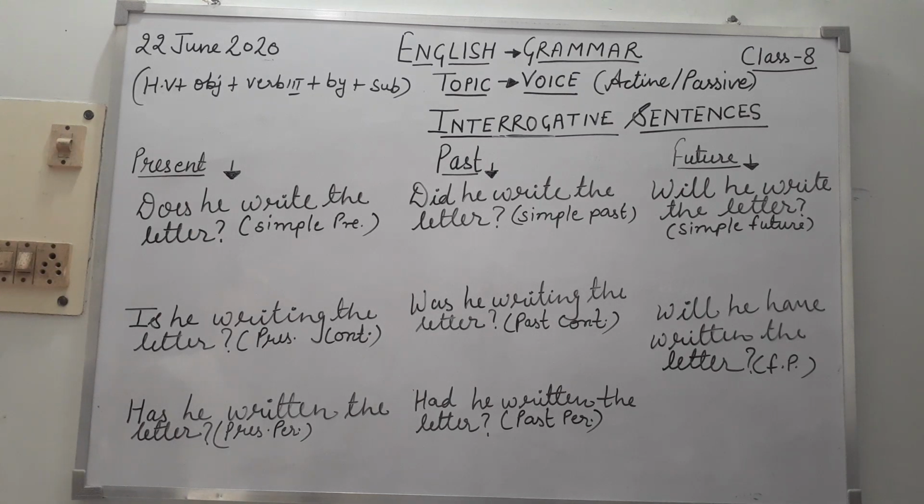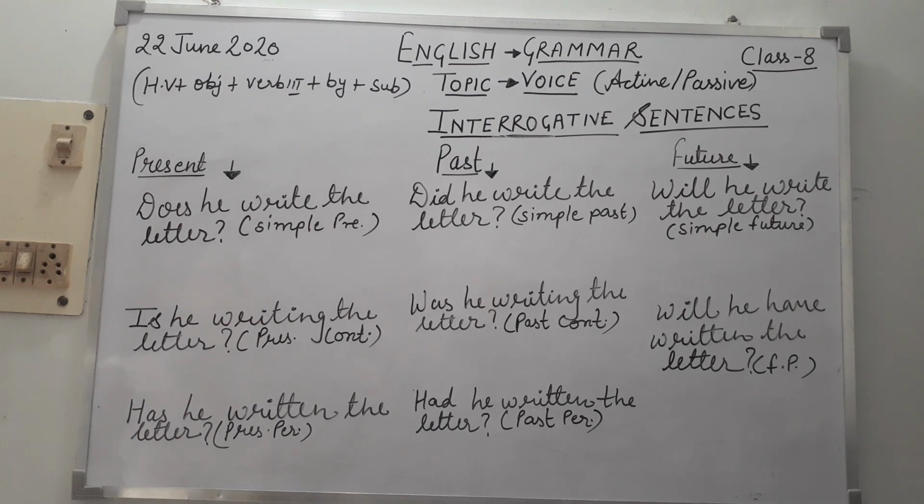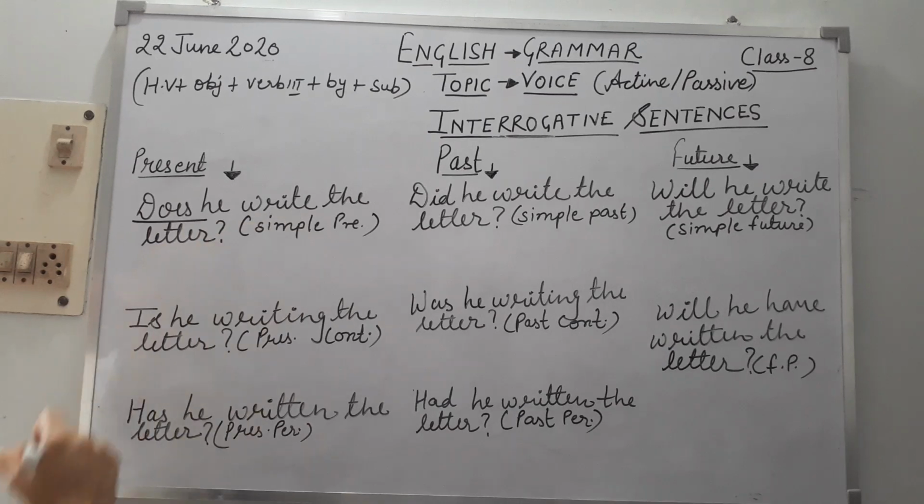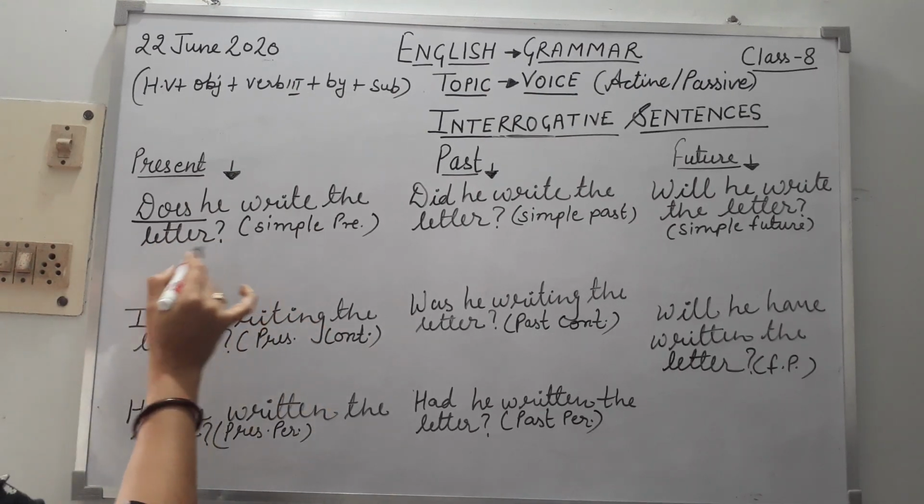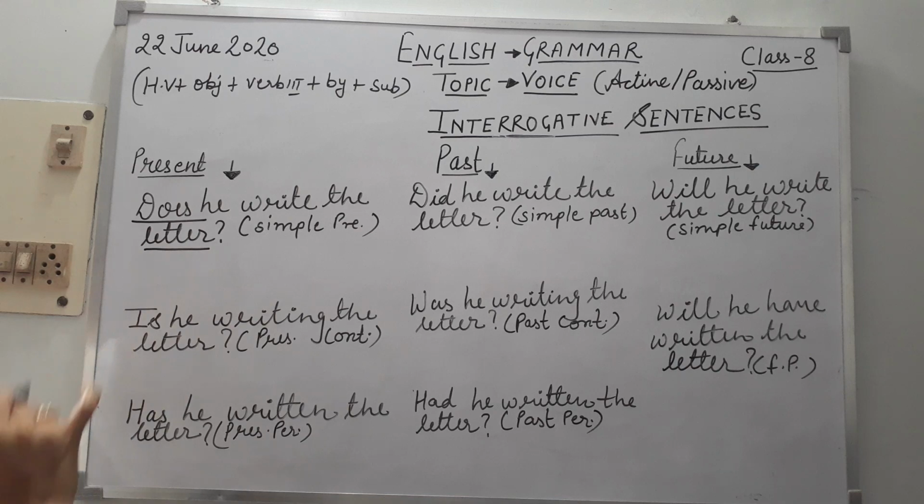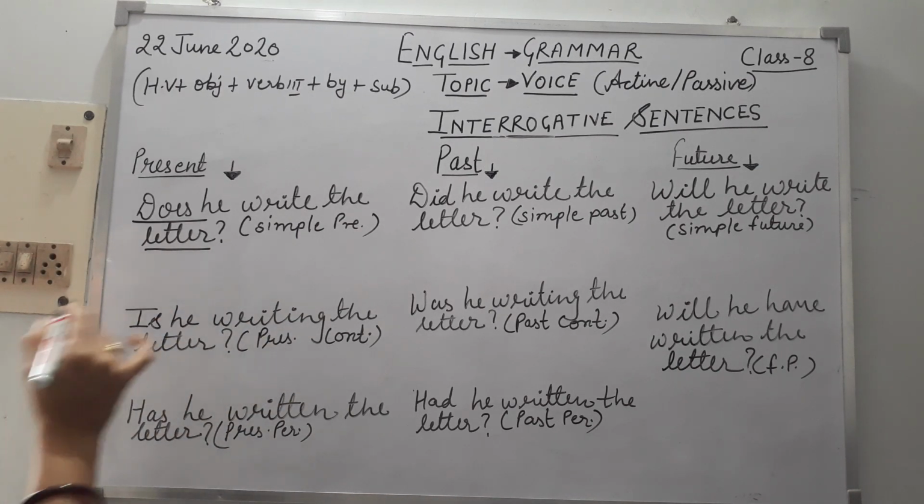So let's see how we convert these kinds of interrogative sentences from active to passive voice. You know that we use helping verb in passive forms. So, does he write the letter? And we also know that the helping verb of present tense is is, am, or are. So we'll use is or am here. Letter is the object here. It is a singular object and we'll use it as a subject, and that's why we'll use is.